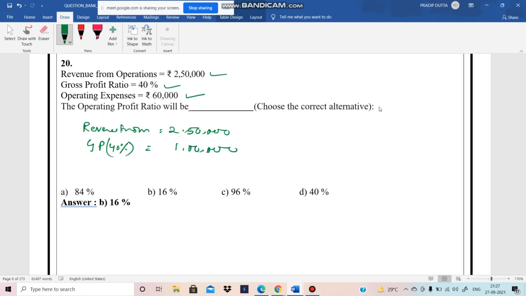So we can easily say that cost of goods sold, or cost of revenue, means 2,50,000 minus 1 lakh.